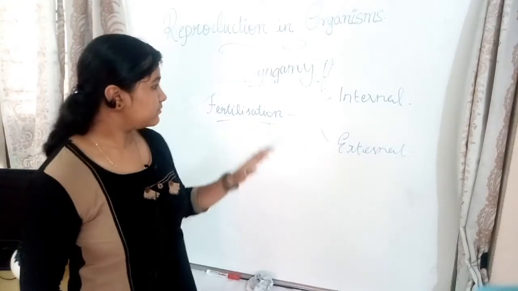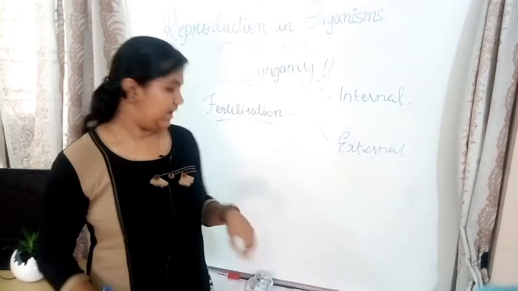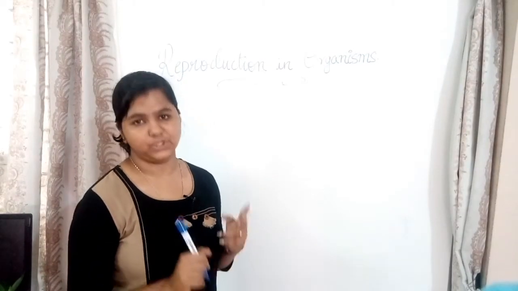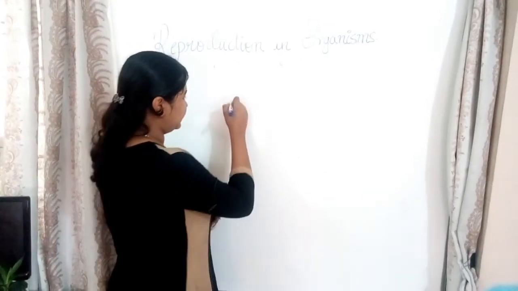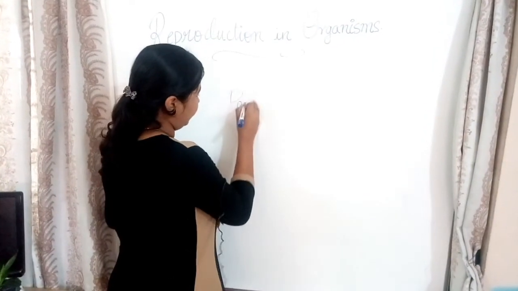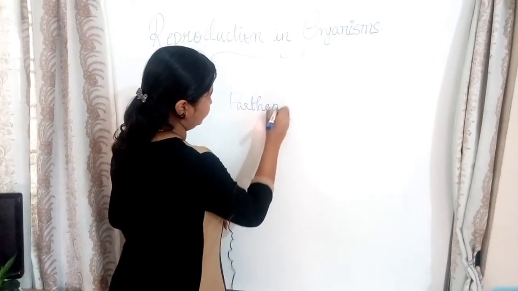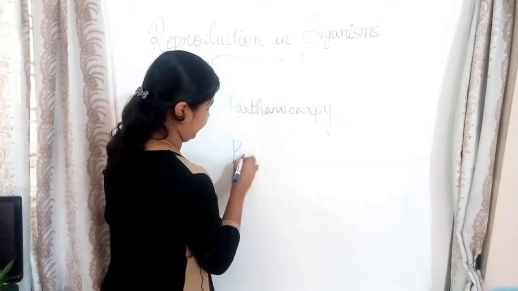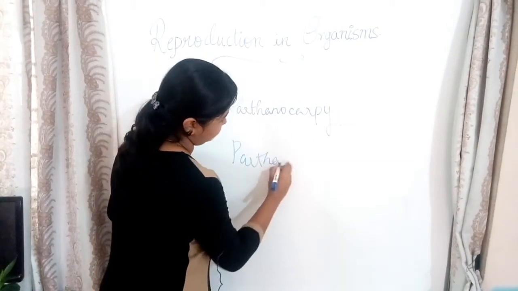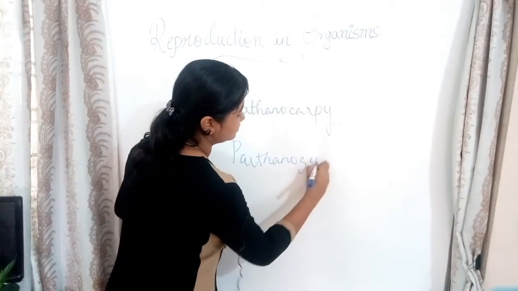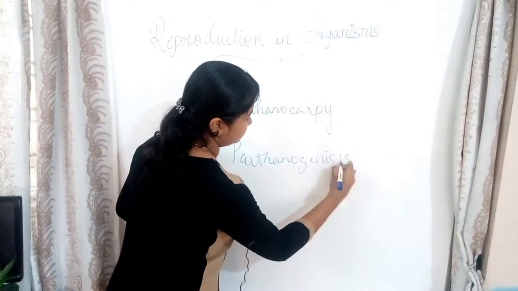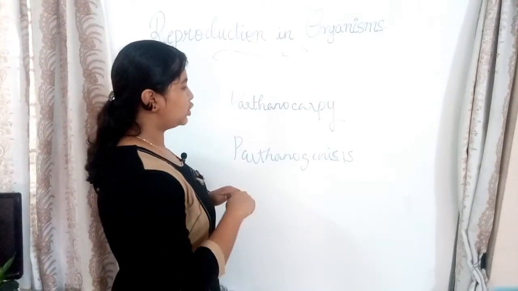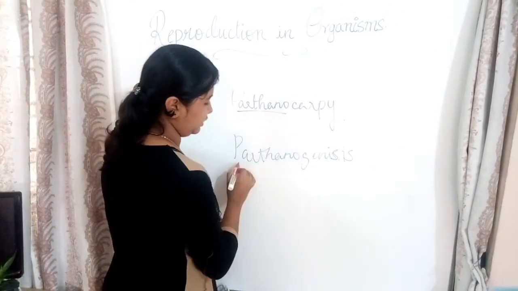Okay. So next we have to learn about two terms, parthenocarpy and parthenogenesis. So we'll write down the terms. Over here you can see a common word, partheno.